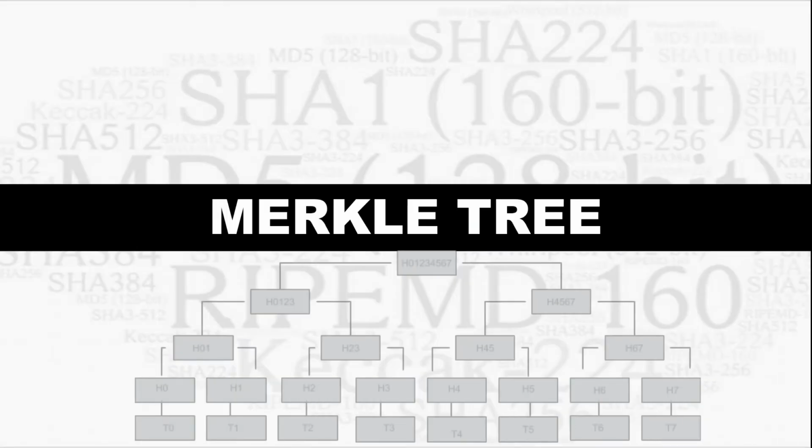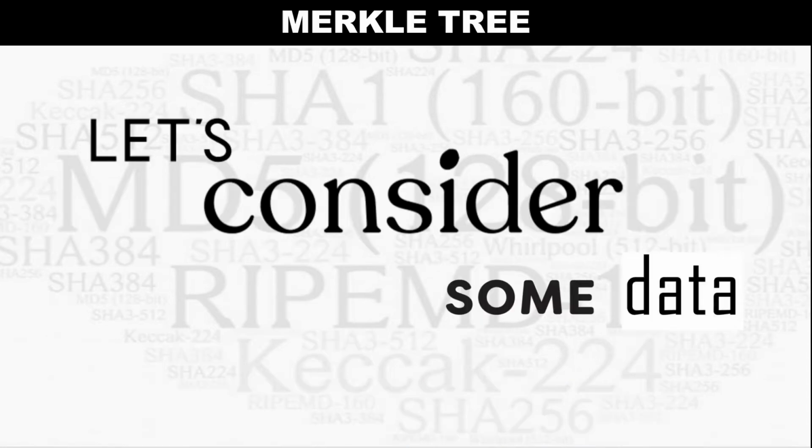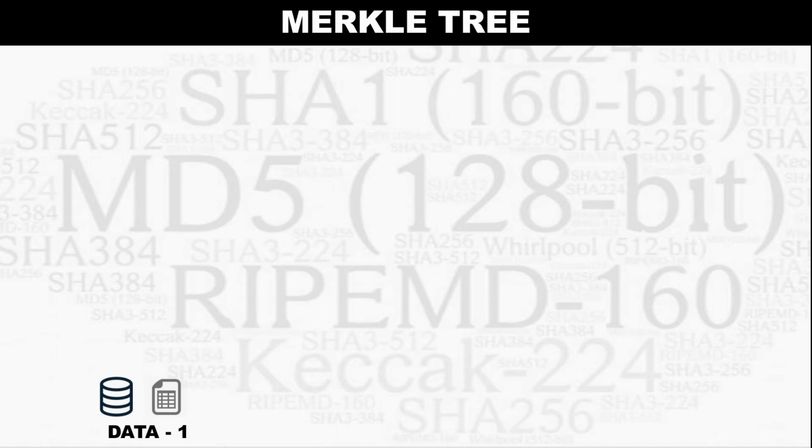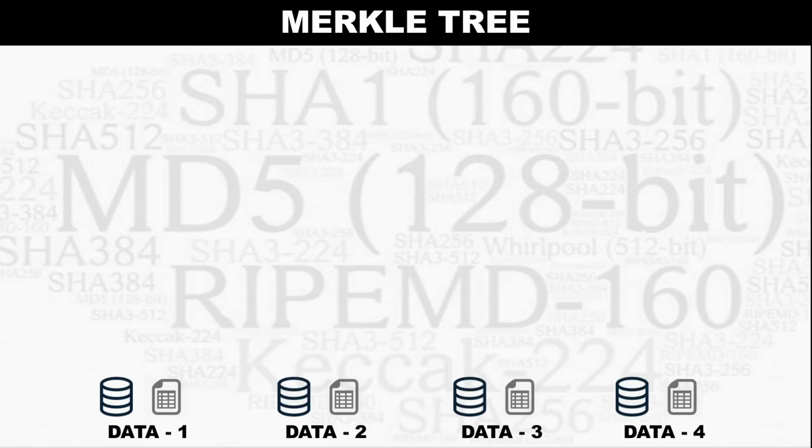Now we come to the Merkle trees. What Merkle trees are about and how they are related to hash. So let's consider some data at the onset for understanding Merkle trees. Suppose there are data sets: data 1, data 2, data 3 and data 4.